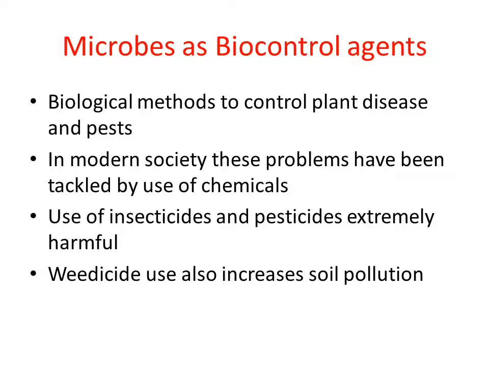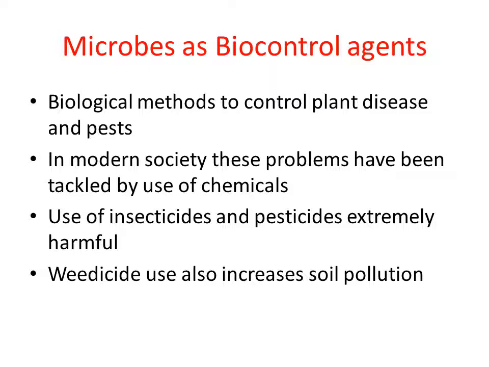The use of weedicides also increases soil pollution. So when we continuously use chemicals, that automatically increases pollution. It may be soil pollution, water pollution, or air pollution. The pollution increases when we keep depending on insecticides and pesticides to reduce the number of pests. Right. What is the alternative method?